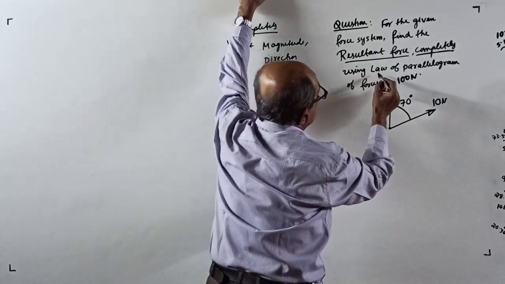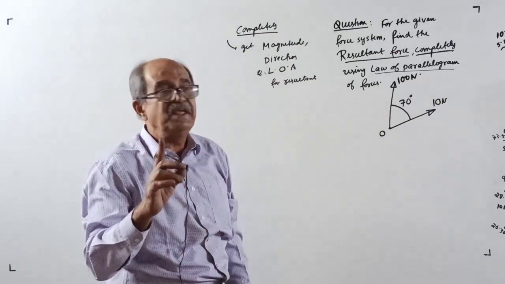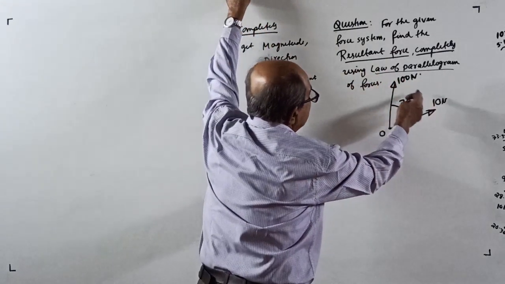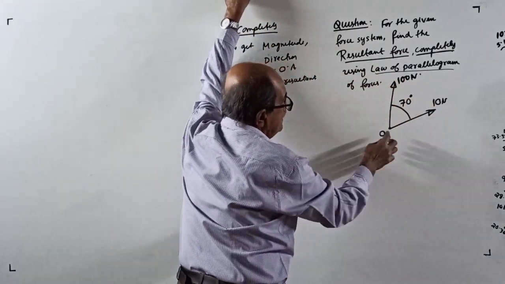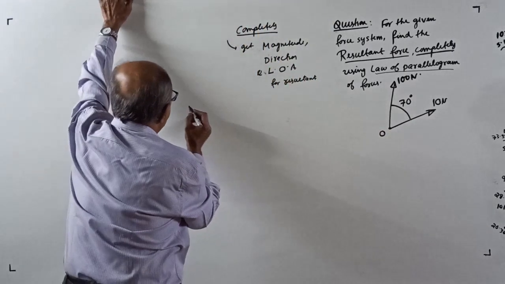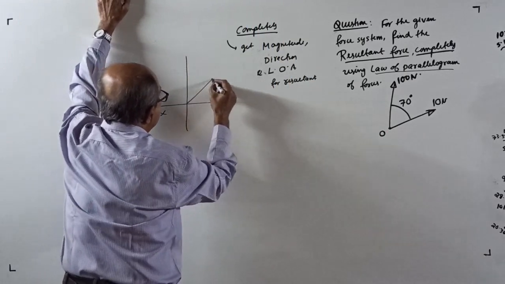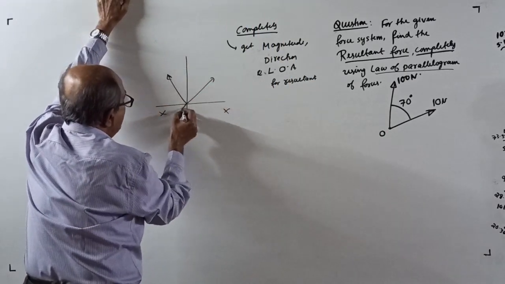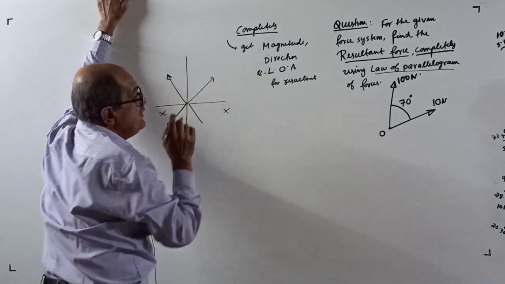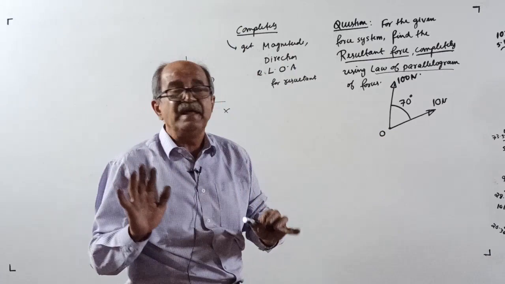Using the law of parallelogram of forces. Now, one observation here. Two forces are given, with a 70-degree angle. There is no x and y. Usually, later on, you will see questions like this with x, y, where a reference axis will be there. There is nothing here because it does not matter.